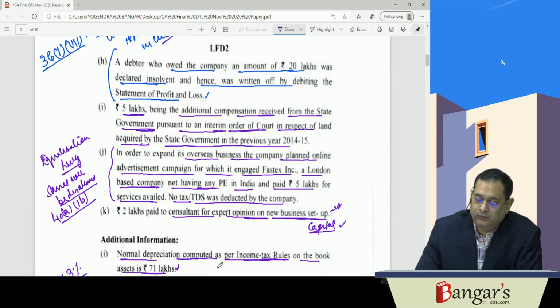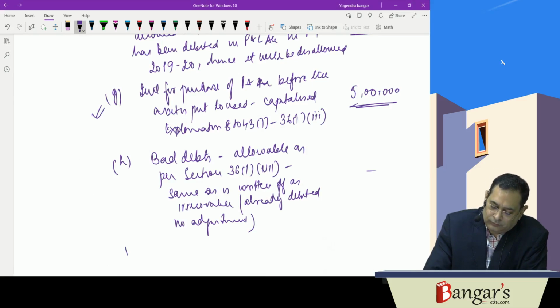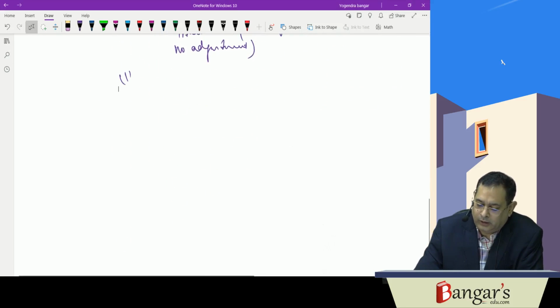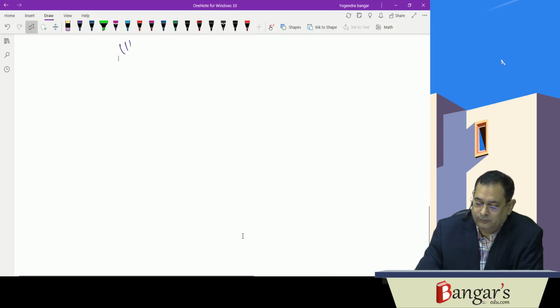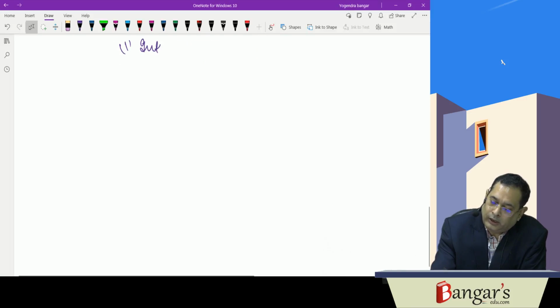Next is interim compensation, rupees 5 lakhs.